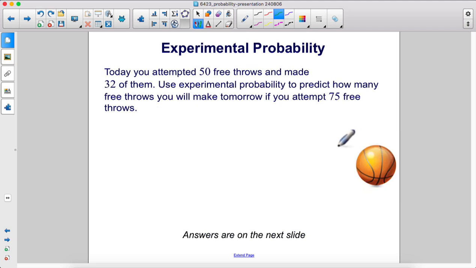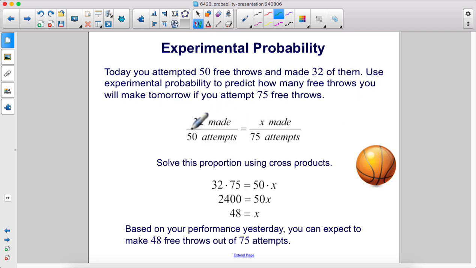Today, you attempted 50 free throws and made 32 of them. Use experimental probability to predict how many free throws you will make tomorrow if you attempt 75 free throws. Okay, so 32 out of 50 is how many out of 75? Let's use cross products. So 32 times 75 equals 50 times x.